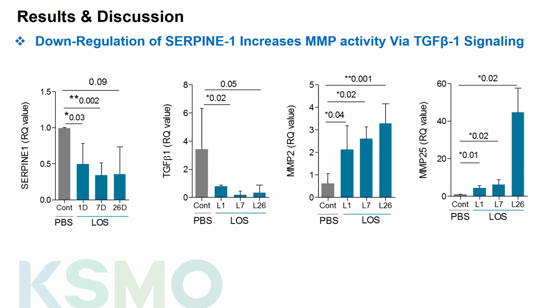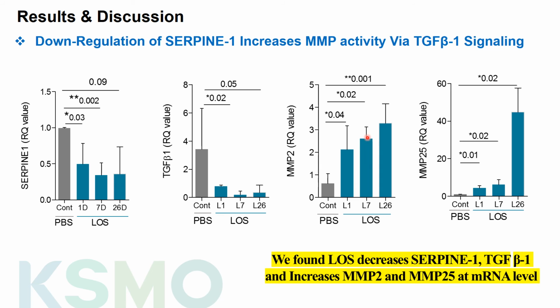So in this figure, we quantified mRNA levels of TGF-beta1, SERPINE1, MMP2, and 9. We find that losartan treatment significantly downregulated SERPINE1 and TGF-beta1, whereas it upregulated MMP2 and 9. So the downregulation of SERPINE1 might increase MMP activity. MMP plays an important role in ECM degradation.